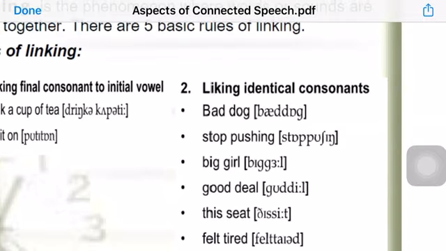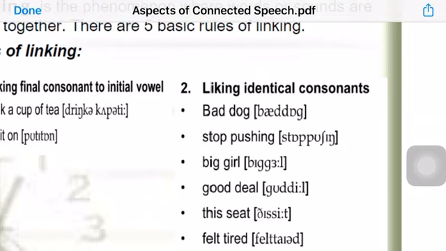Linking, we sometimes link identical consonants. So instead of saying bad dog, the D at the end of bad and the D at the beginning of dog are very similar sounds. They are exactly the same consonant. They are identical consonants. So just to make the pronunciation easier, we drop one of the D's in this expression. We say it "bad dog" as if it were a single D sound. Instead of saying two D's, we say it just as if it were a single D sound only.